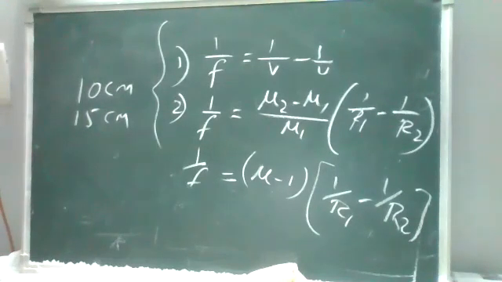I'll repeat. The radii of curvature of the faces of a double convex lens are 10 centimeters and 15 centimeters. If the focal length is 12 centimeters, what is the refractive index of glass?